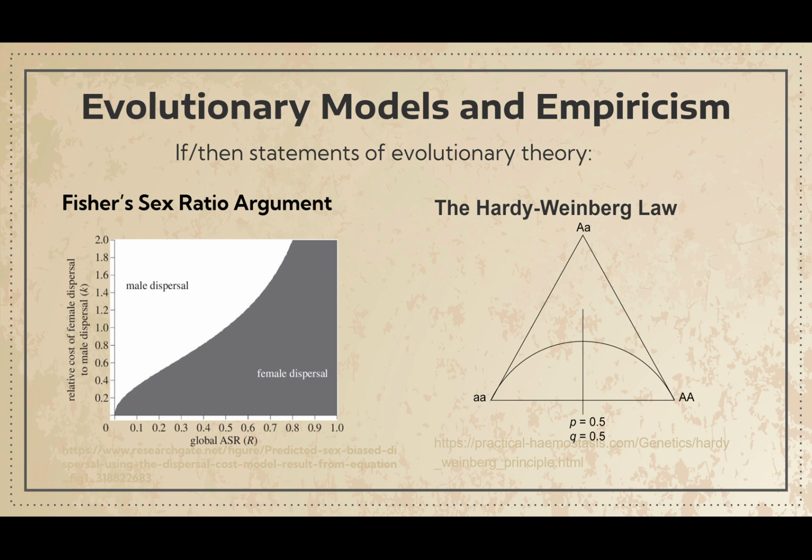He offers two examples of these non-empirical principles of evolutionary theory. First, Fisher's sex ratio argument, which outlines how competition between males and females within a species results in the convergence on a 1-to-1 ratio, as any imbalance would give the minority sex the competitive advantage, eventually leading back to an equilibrium. Secondly, he refers to the Hardy-Weinberg law, which allows the computation of frequencies of different genotypes in organisms from the frequencies of gametes that produce them. These models are characterized by mathematical truths, arrived at independently of experience.